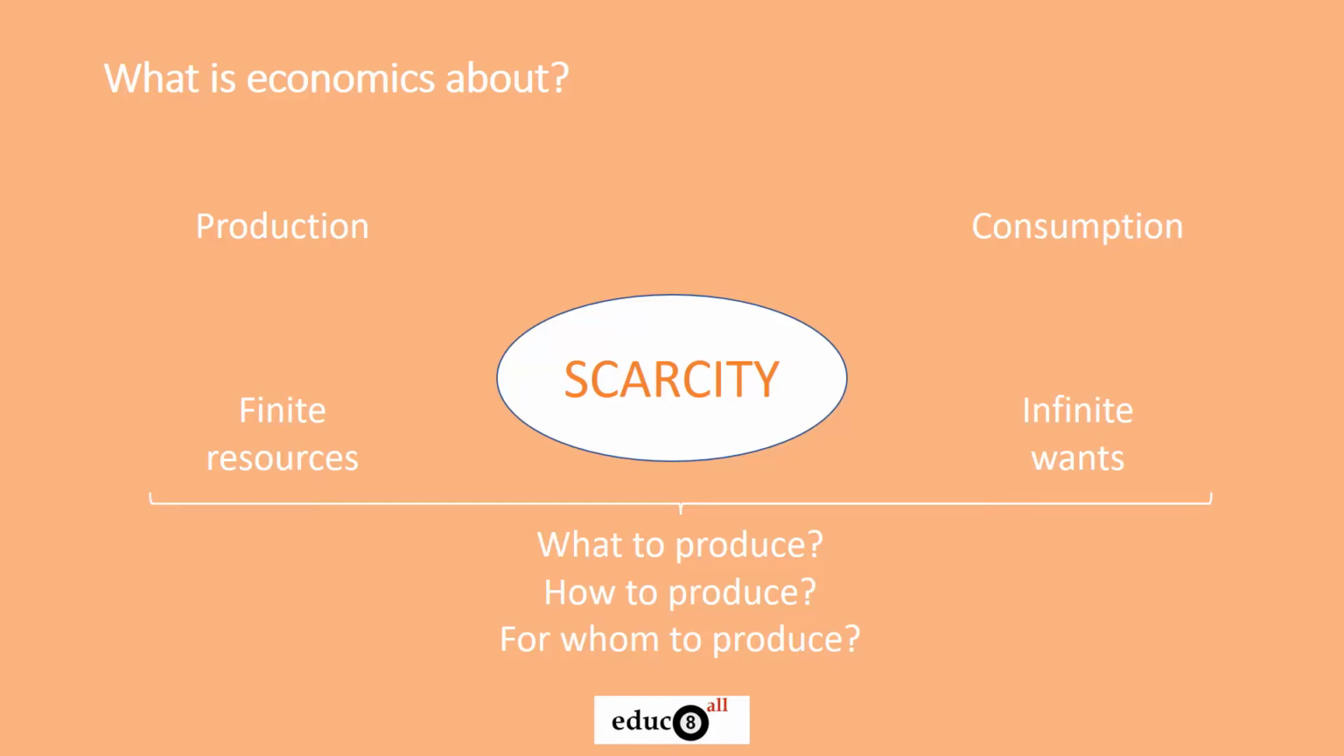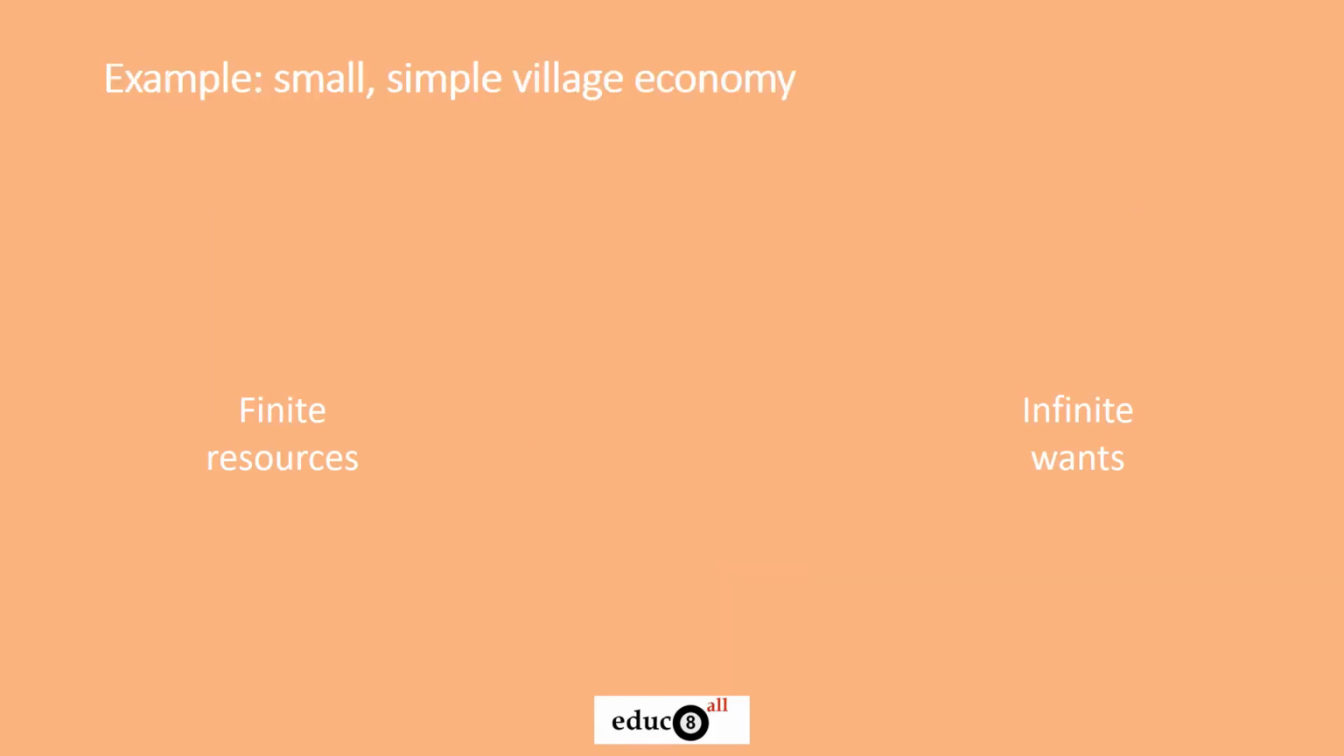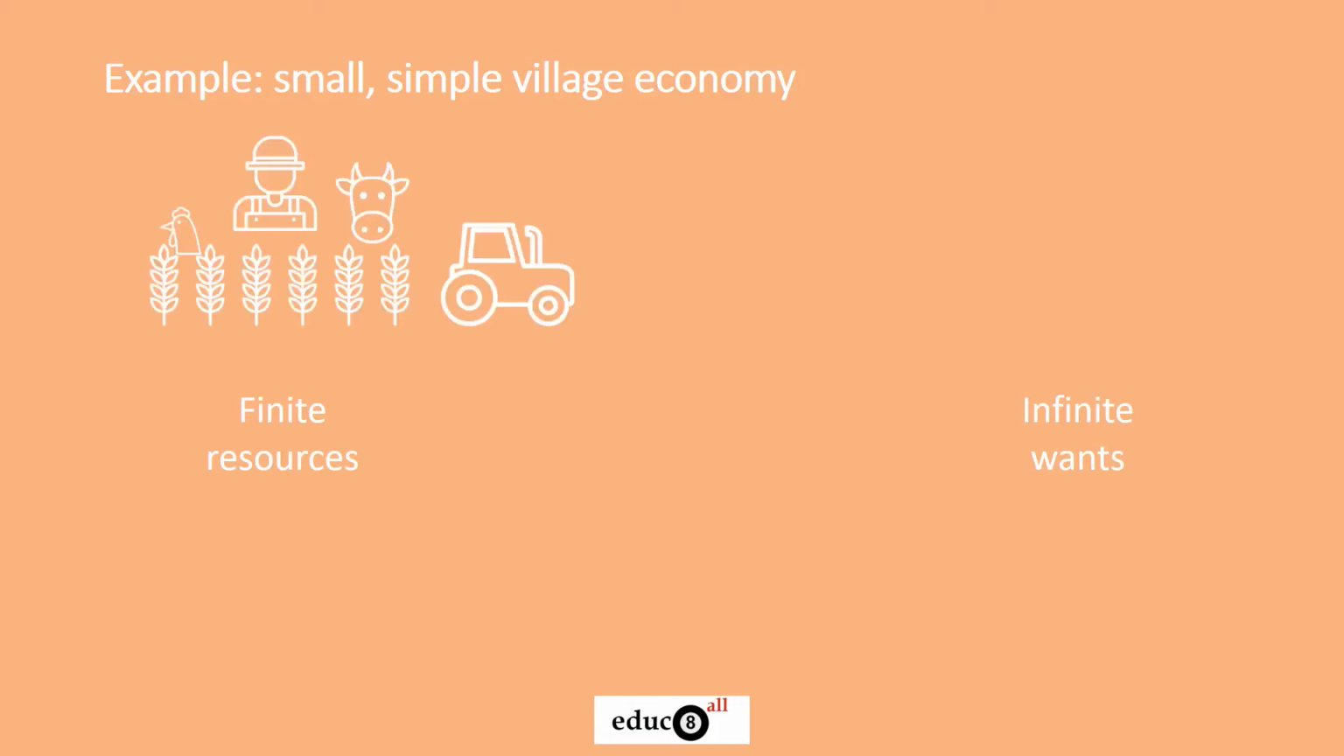Let's take a look at a simple example of how these questions may arise in the real world. Let's assume we live in a small, simple village economy. This economy will also face the issue of finite resources and infinite wants. How does this manifest? From a finite resources perspective, there may only be so much land on which to grow wheat, only so many chickens to produce eggs, and only so many cows to produce milk. There may only be so many able and willing farmers, and limited machinery in the form of tractors.